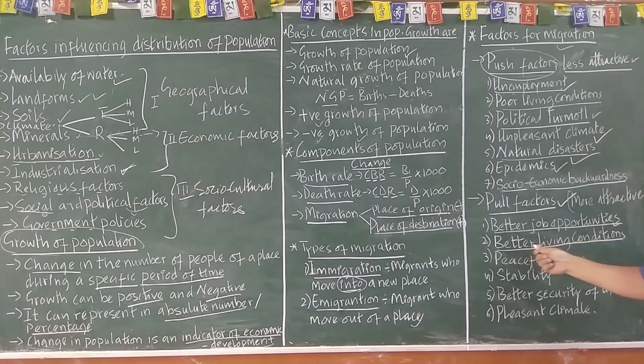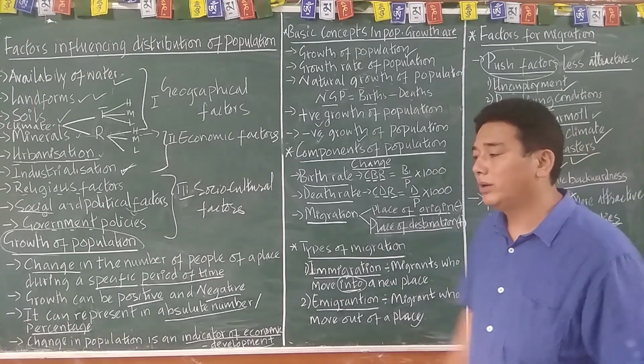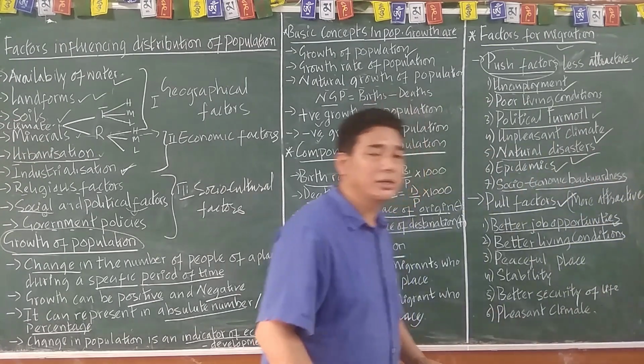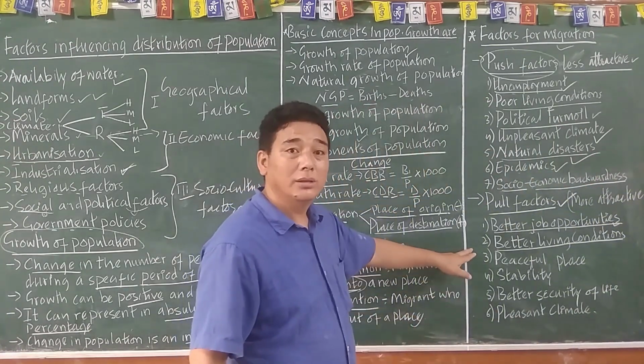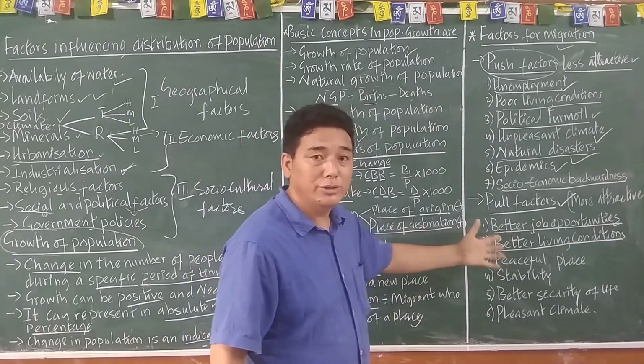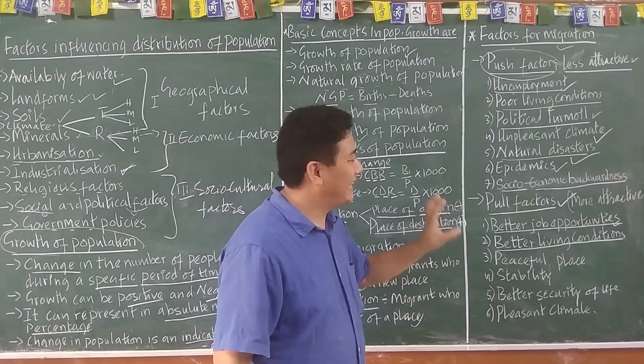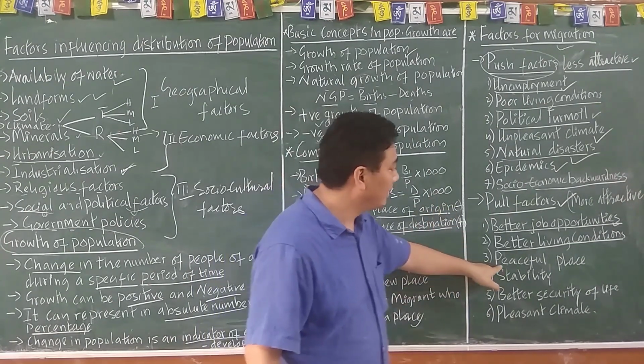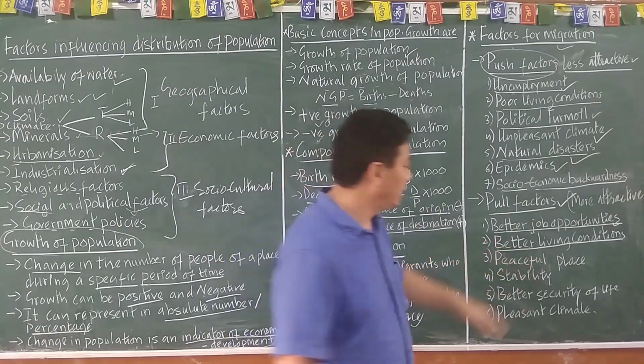And then the better living conditions in the USA and European countries, all those countries have a better living condition. Standard of living is good, okay? And that's why people are moving toward those attractive areas. Then peaceful, all right?